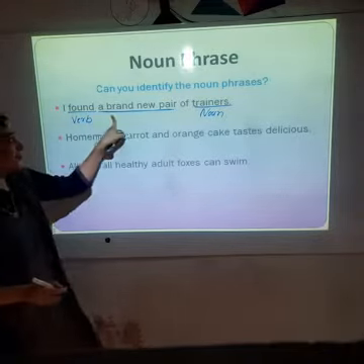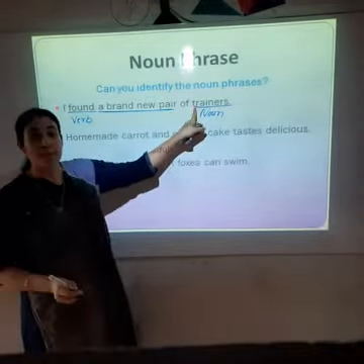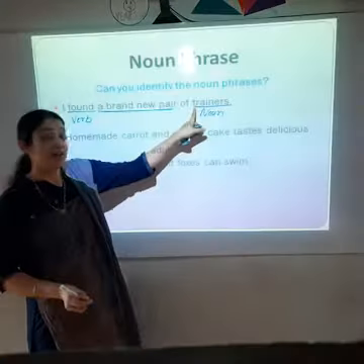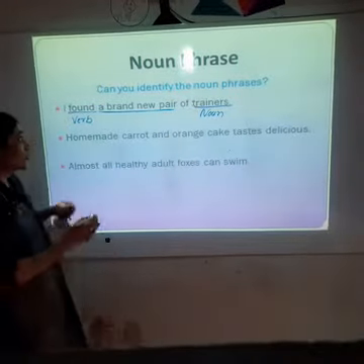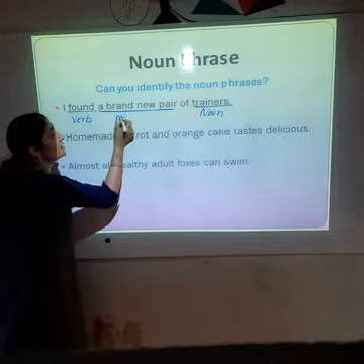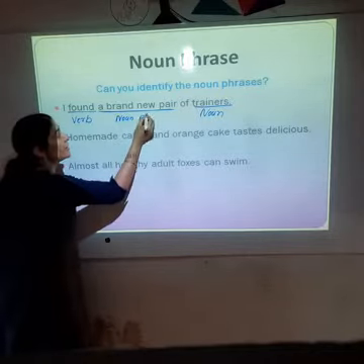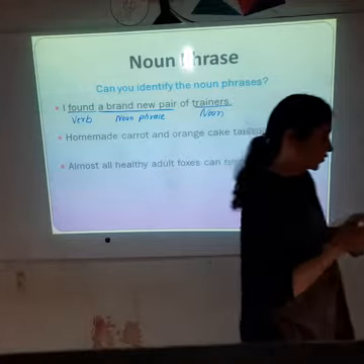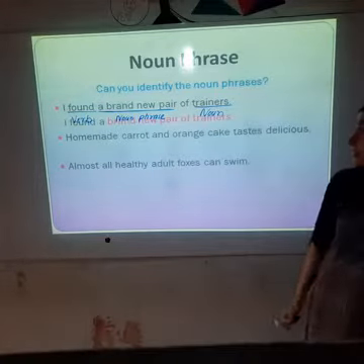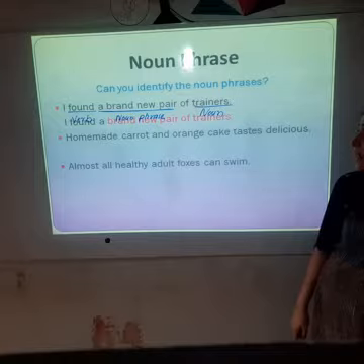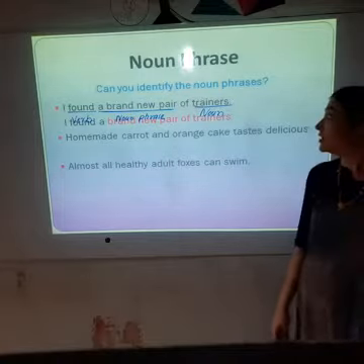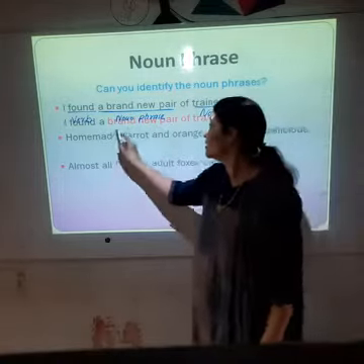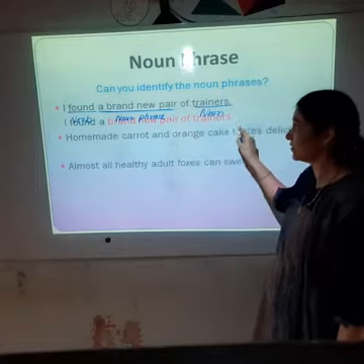So this phrase is telling us about the trainers. How are the trainers? Brand new. So that's why this is our noun phrase. I found a brand new pair of trainers. Brand new pair of trainers.